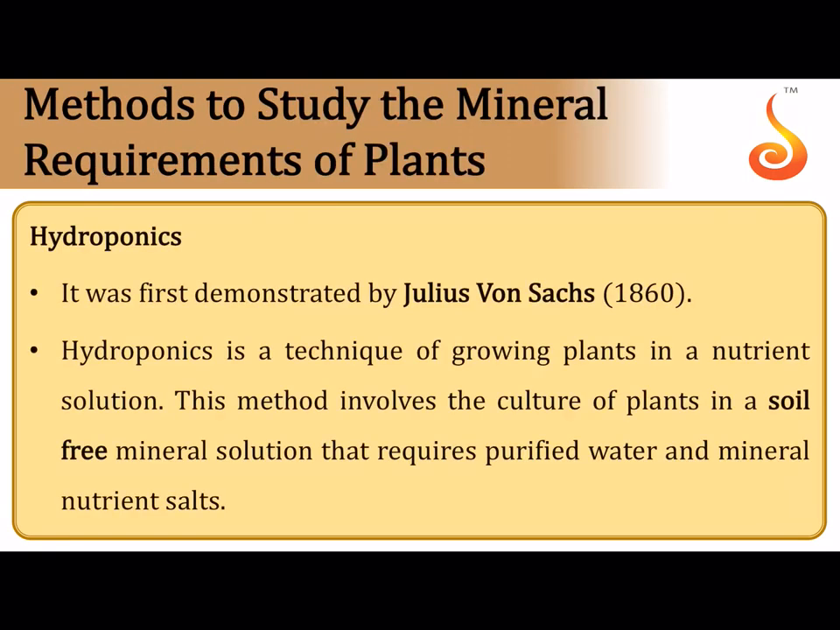Now, it was first demonstrated by a German botanist called Julius von Sachs in the year 1860 that it is possible to grow plants in a completely soilless condition. This kind of growing of plants in a completely soil-free condition, in a complete mineral solution, only in water, which requires purified water and mineral nutrient salts, is referred to as hydroponics. So this was first experimented by Julius von Sachs, and later it was found that it is possible to grow plants in a soil-free condition.